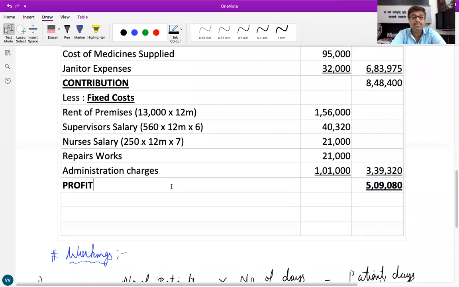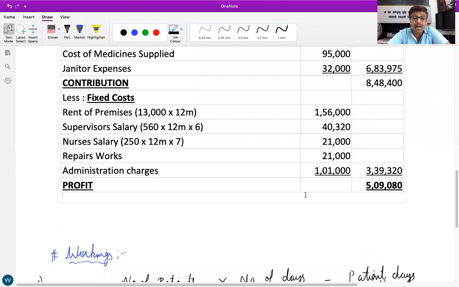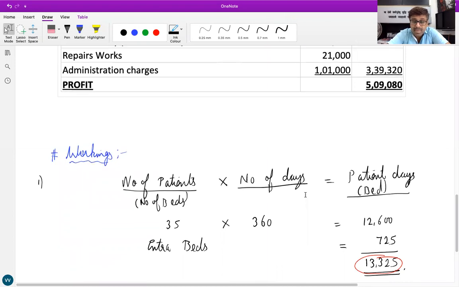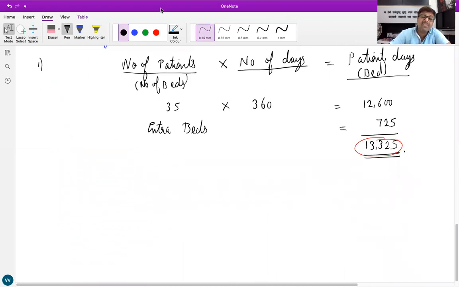Profit. Is every one of you clear with that? So is everyone clear with the revenue statement? Any doubts? Now, after the revenue statement, we directly have to find the break-even point. Were you asked the profit per patient day? No. If profit per patient day was asked, how would you have obtained that?